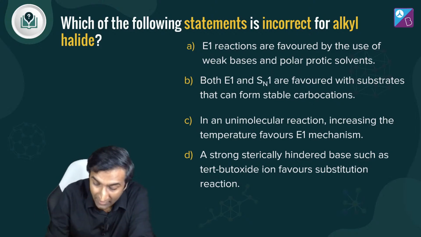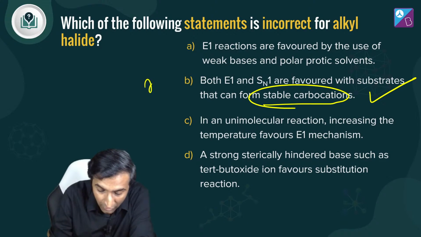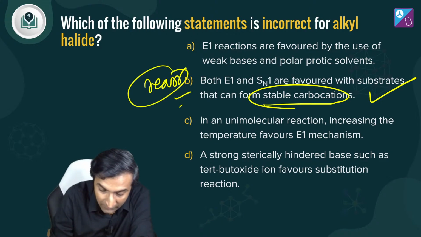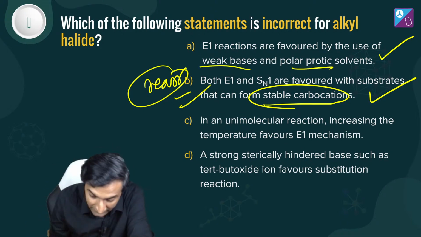यार मुझे B तो सही लग रहा है. Both E1 and SN1 are favored with substrates that can form stable carbocations. Absolutely. और rearrangement भी होता है, right? So this seems right. ये भी सही लग रहा है. Polar protic solvents and weak bases. मैं 10 बार लिख चुका सेशन में.